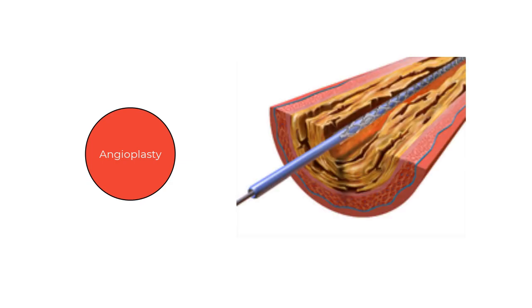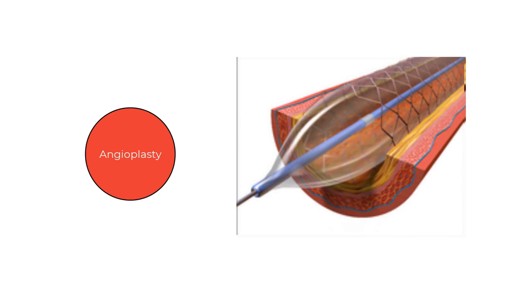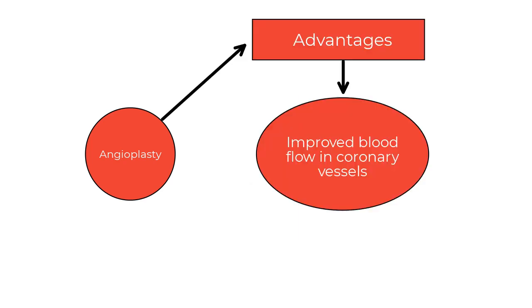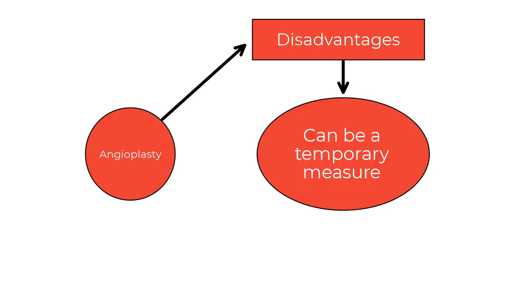Our next treatment method is a process called angioplasty. This is where a balloon is inserted into the blocked artery of a patient and is then inflated, causing the artery to widen. A clear advantage of this is an improved blood flow in the coronary vessels, whereas a disadvantage is that sometimes this can only be a temporary measure, and will need to be repeated when the artery narrows again because of the initial cause.